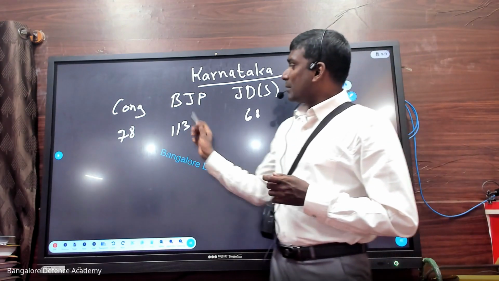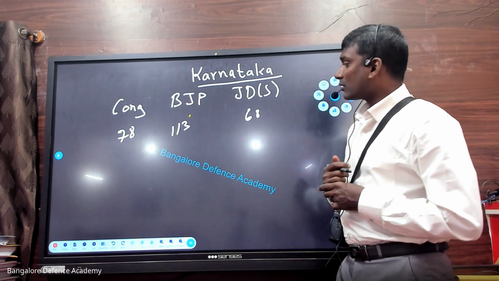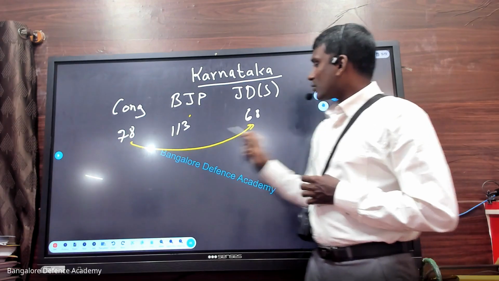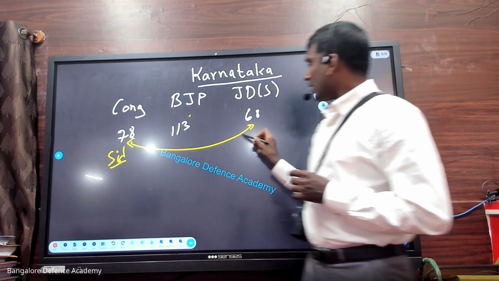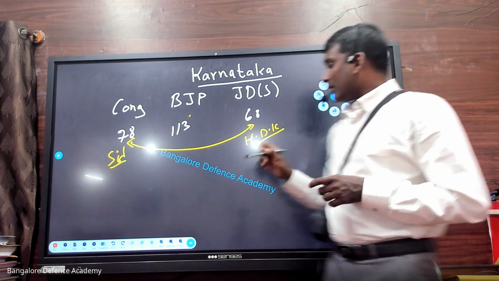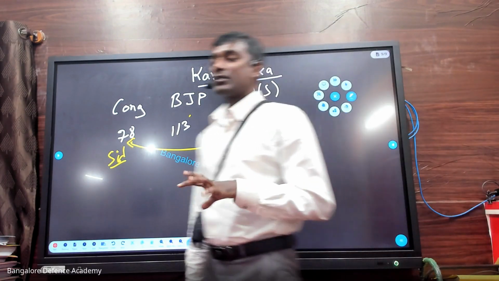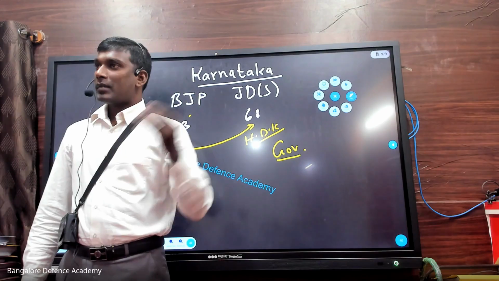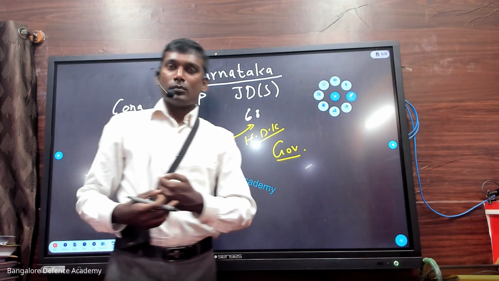Now, BJP's enemy is Congress, and BJP and JDS are not that compatible. So what happened? Congress and JDS joined hands together. We have Siddaramaiah and HD Kumaraswamy. They both went to the governor of Karnataka. I told you, in every election, in the central election, the president will call the majority party. If a majority party is not there, two or three parties can combine and then they can form the government.